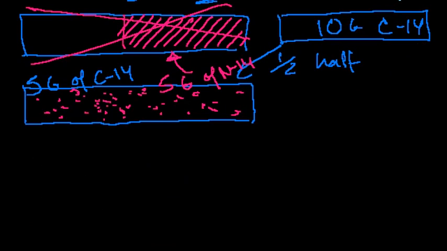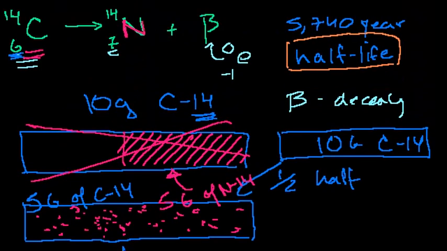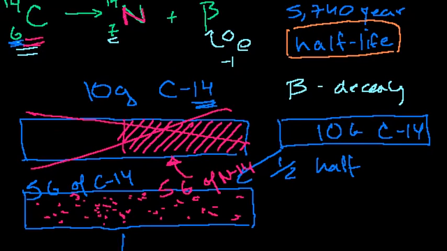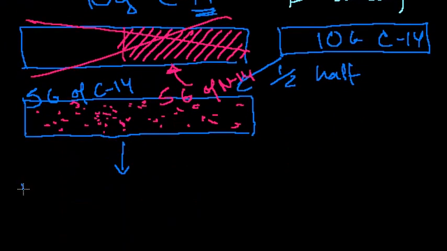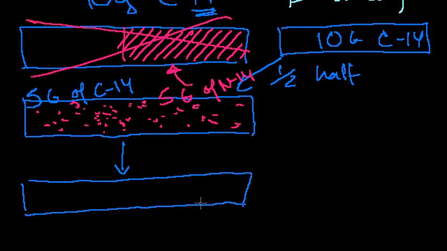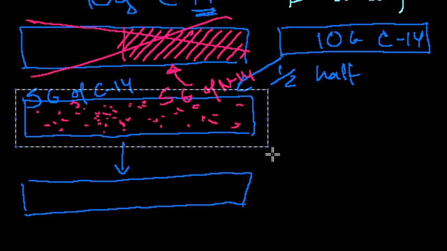Well, we said that during a half-life, 5,740 years in the case of carbon-14, and all different elements have different half-lives if they're radioactive, over 5,740 years, if I just look at any one atom, there's a 50% chance that it'll decay. So if we go to another half-life, from there, I had 5 grams of carbon-14. So let me actually copy and paste this one. This is what I started with.